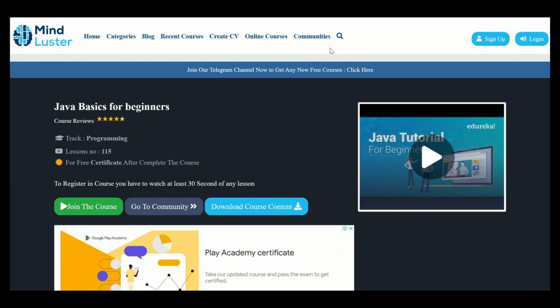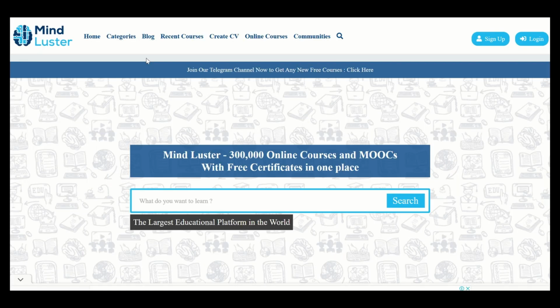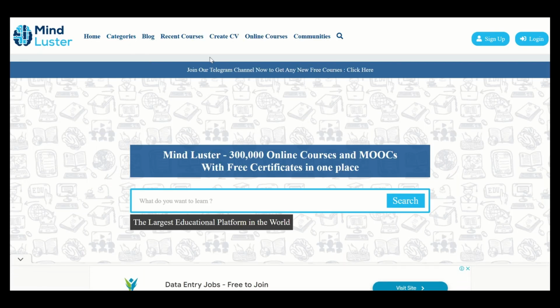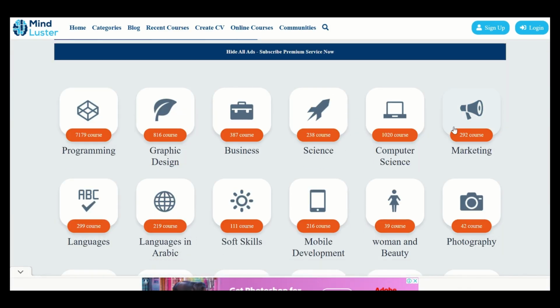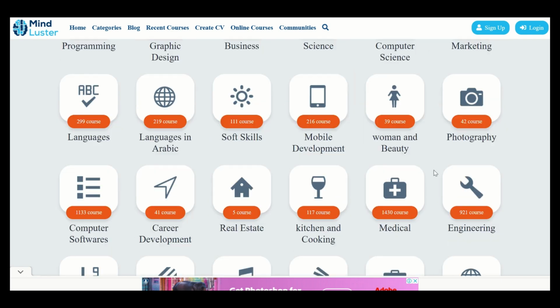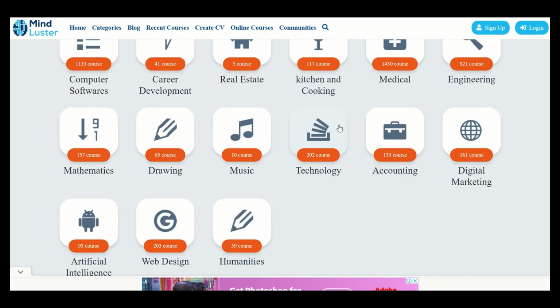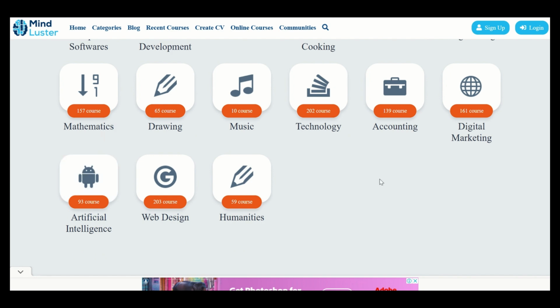To search the courses, we can either use the home page, or we can go to the categories, and it will open up a page with the different categories. If I go down, you can see the categories as well as how many courses are there for each particular category. It's 7,000 plus courses for programming, then 387 courses for business, then some non-technical ones like woman and beauty, kitchen and cooking, technology, digital marketing, humanities, web design, artificial intelligence, and many more.